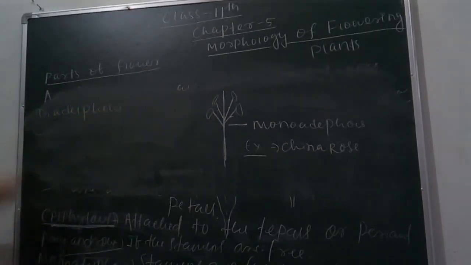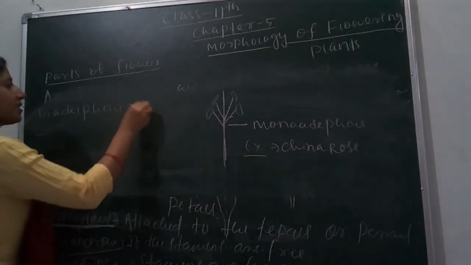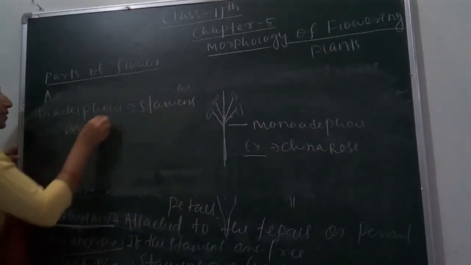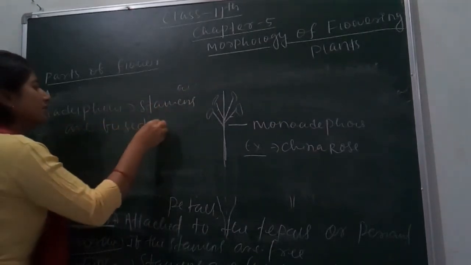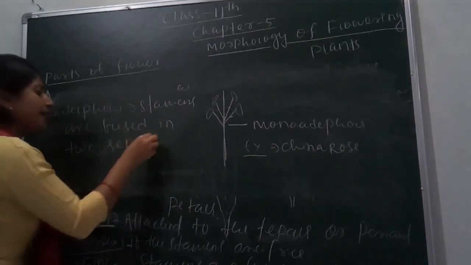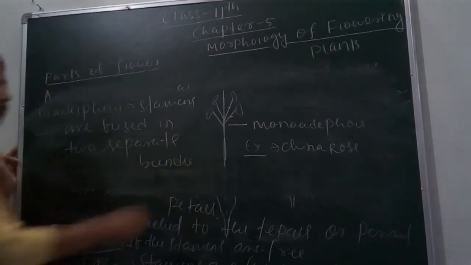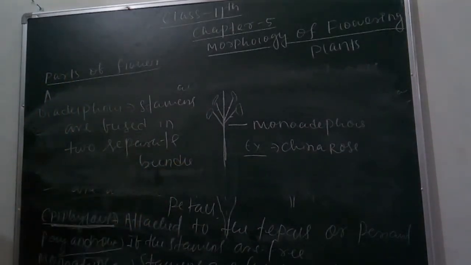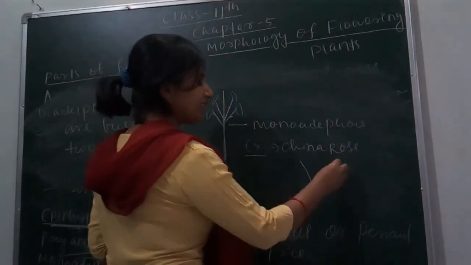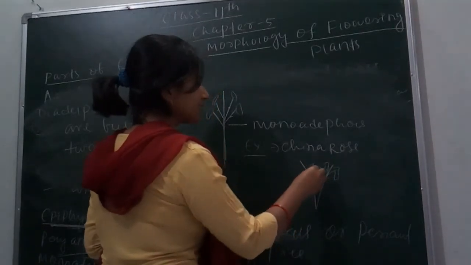Next is diadelphous. Diadelphous means stamens are fused into two separate bundles. This is seen in beans, pea, etc. Like this, here is another stamen, and they are fused like this.